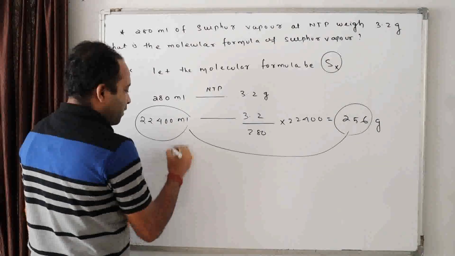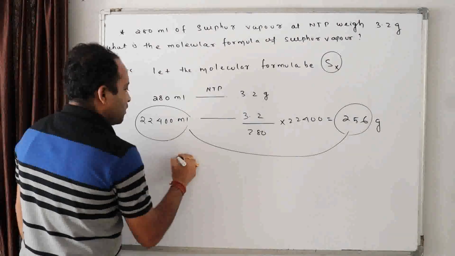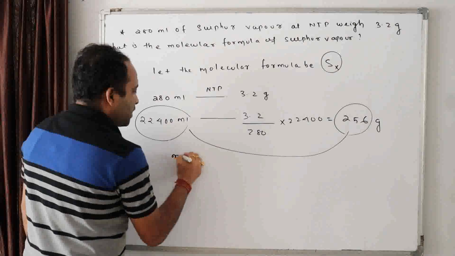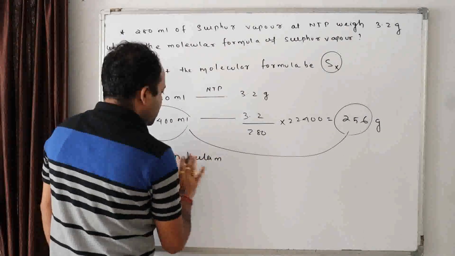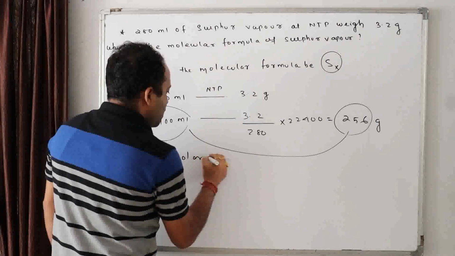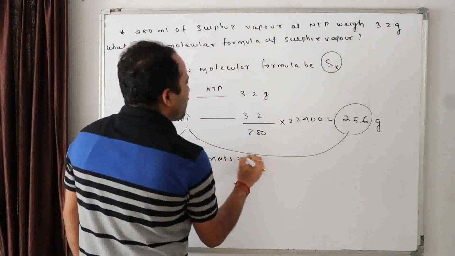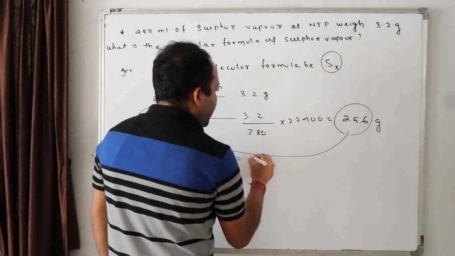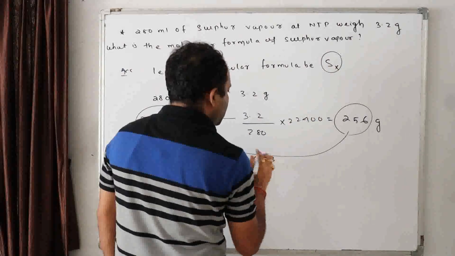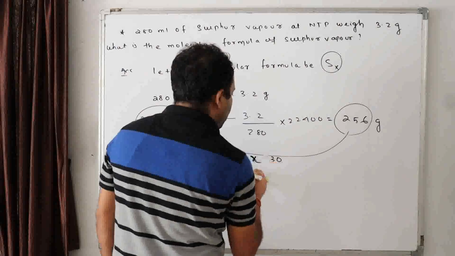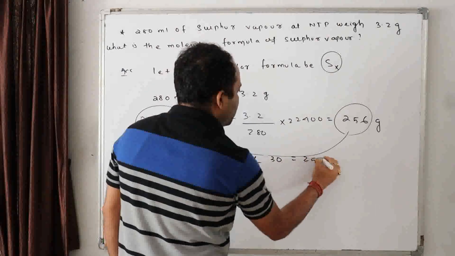So X, or I can say molar mass, molecular mass expressed in grams, is X into 32, the X I have taken, that is equal to 256.